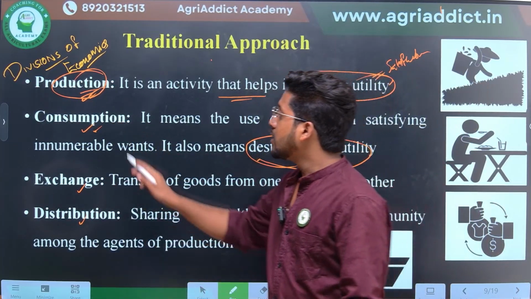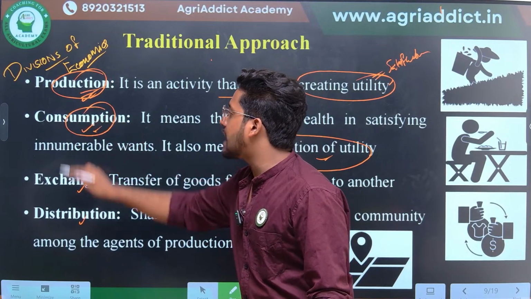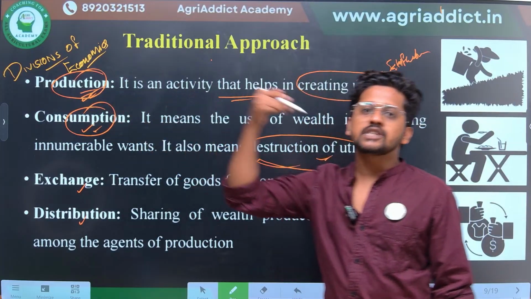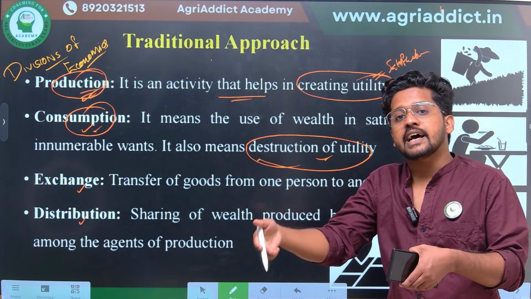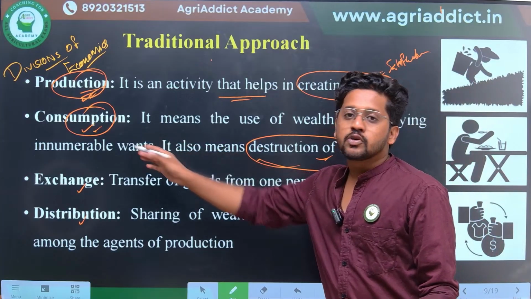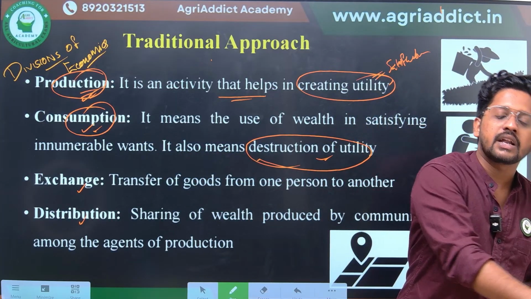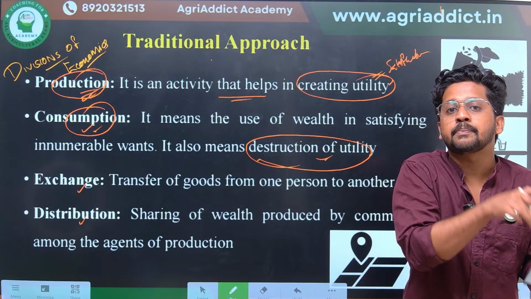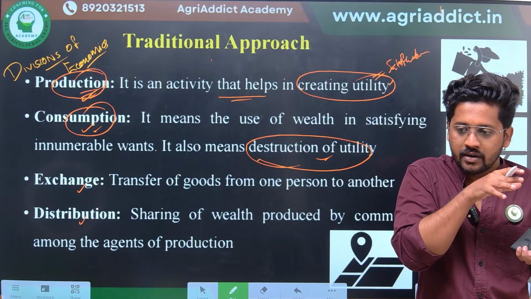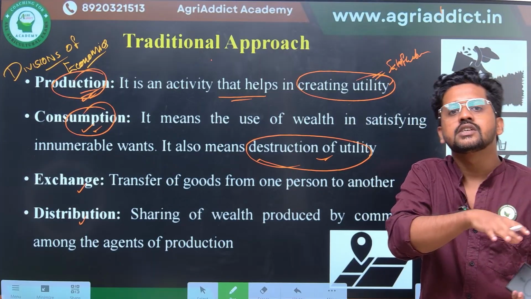There is a consumer who wants to satisfy his hunger through the process of consumption. So the consumer is exchanging his wealth to the farmer and the farmer is exchanging the produced output from the production process to the consumer.